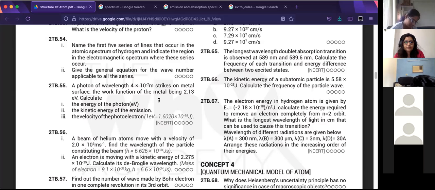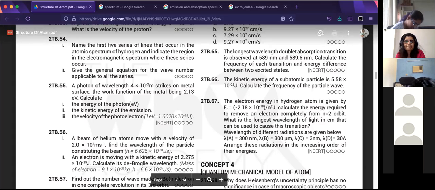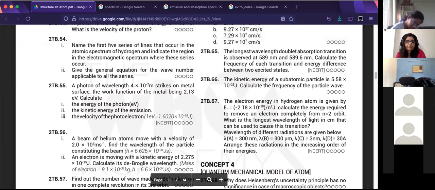Ma'am, I just had one more doubt about the formula. E naught is the minimum energy required, right? Yes. So how can we use that to find the maximum wavelength? I did not understand that part. Okay, so E naught is the work function.